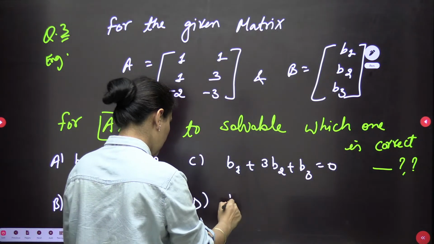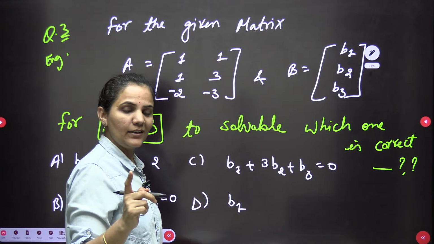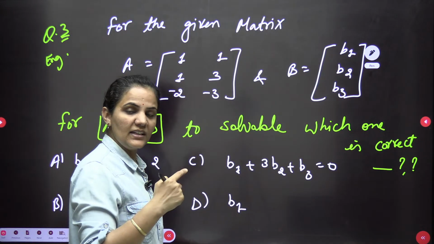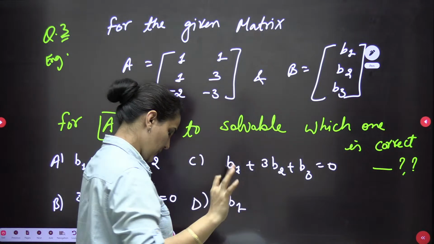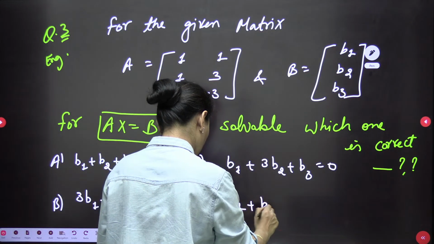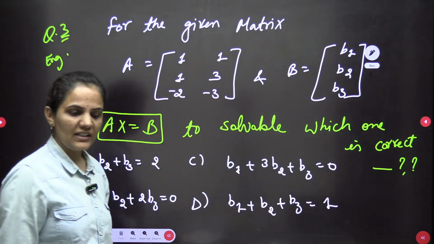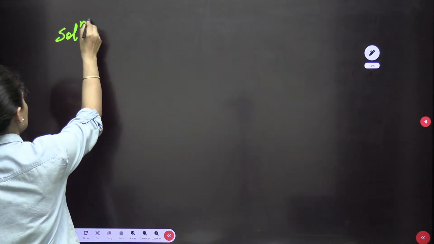I'm sure you guys remember there is a question in ABC format that has been asked earlier also, but in that question they specifically mentioned that this is about infinitely many solutions, but here they are talking about whether the equation is solvable, the matrix is solvable. Okay, now what is the meaning of solvable? We will talk. B1 plus B2 plus B3 equals to 1. Let's see. So first of all, it's talking about whether your given system of equations is solvable.